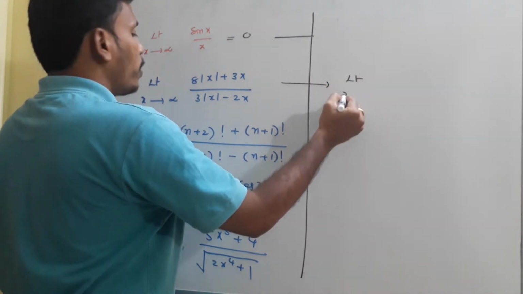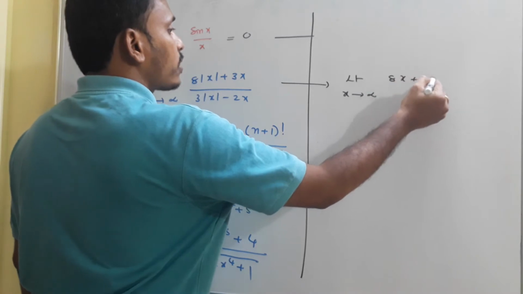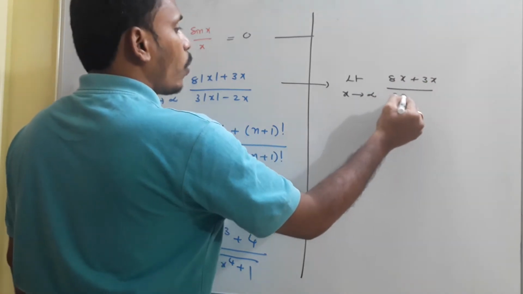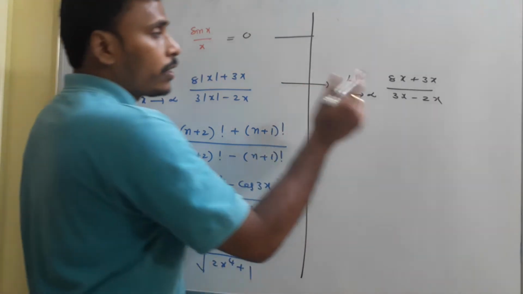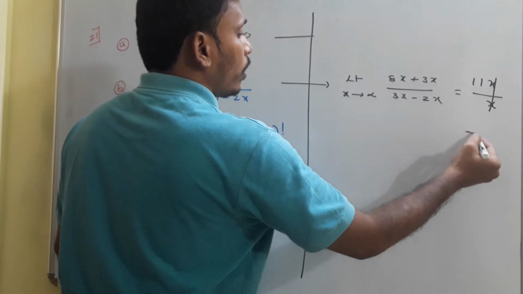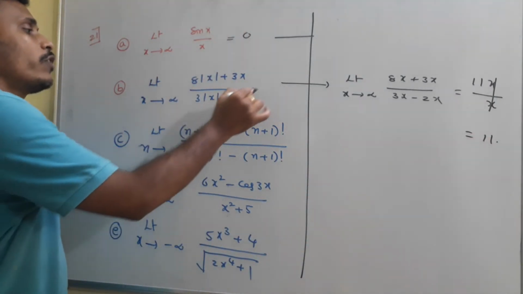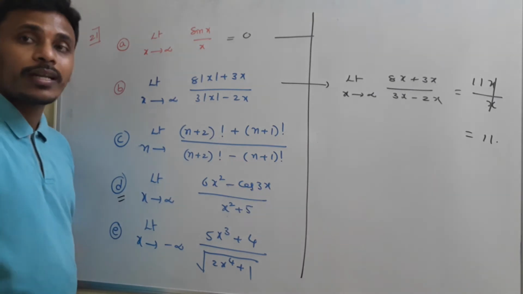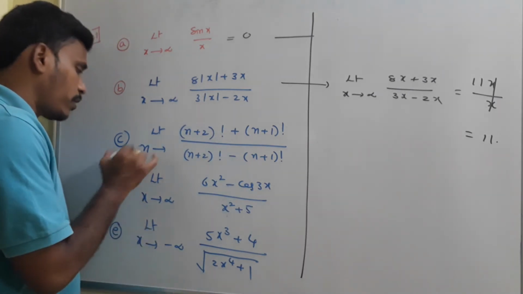Then this problem will become limit x tends to infinity 8x plus 3x divided by 3x minus 2x. And simply the numerator is 11x, denominator is x, and you will get 11 as your answer. That's it. So this particular problem is 11. Okay? Right. Then think about the next bit.